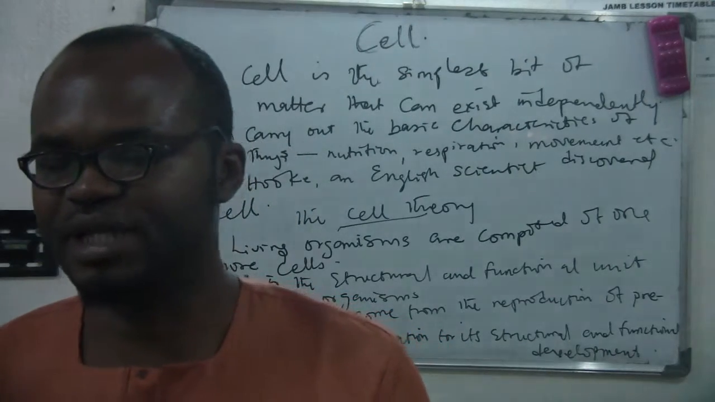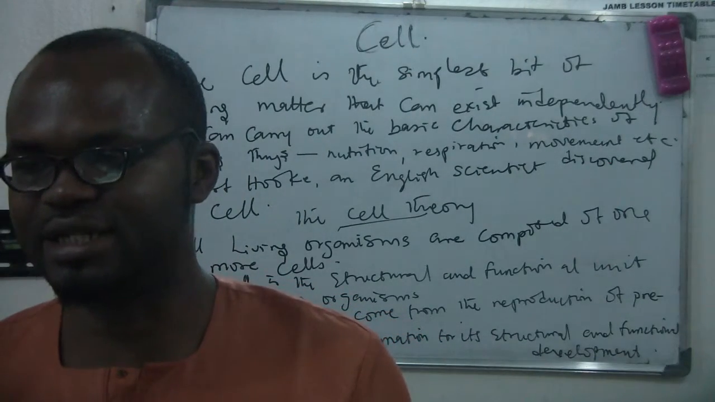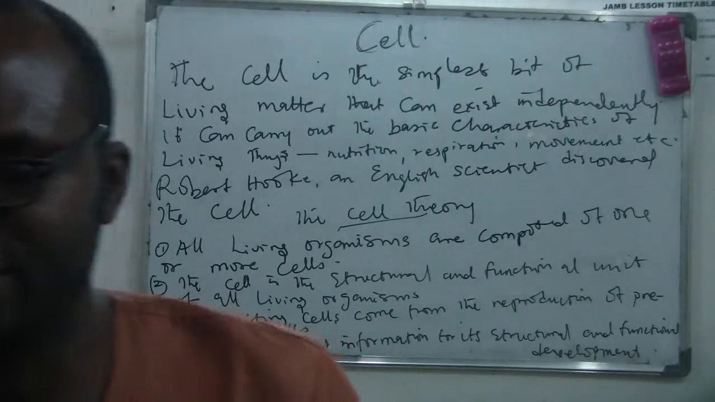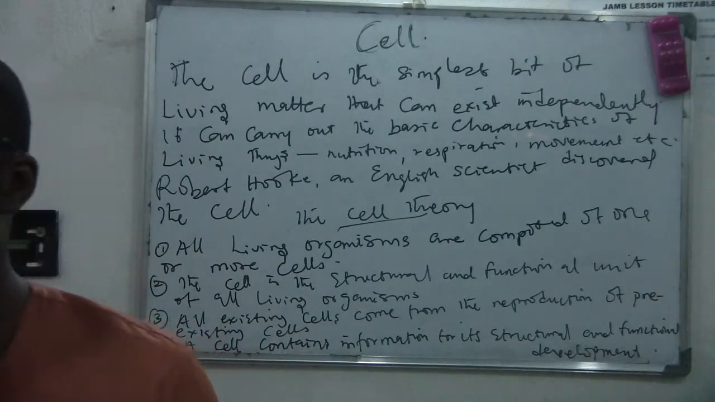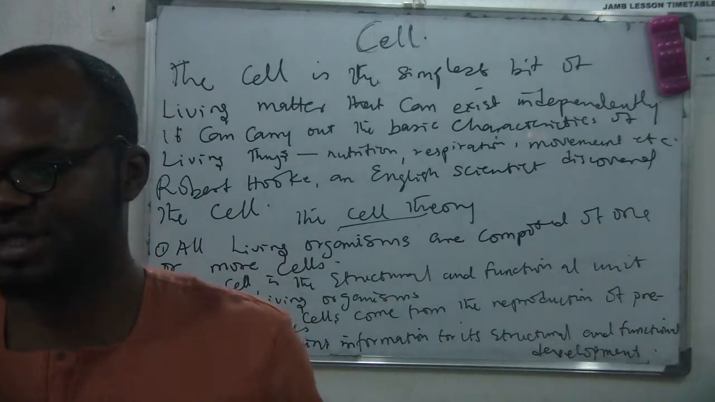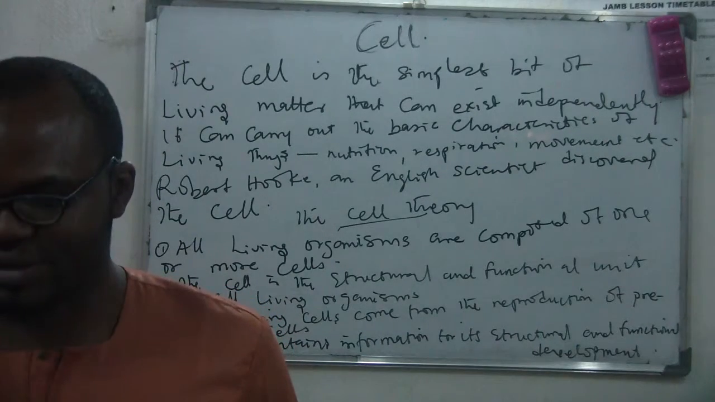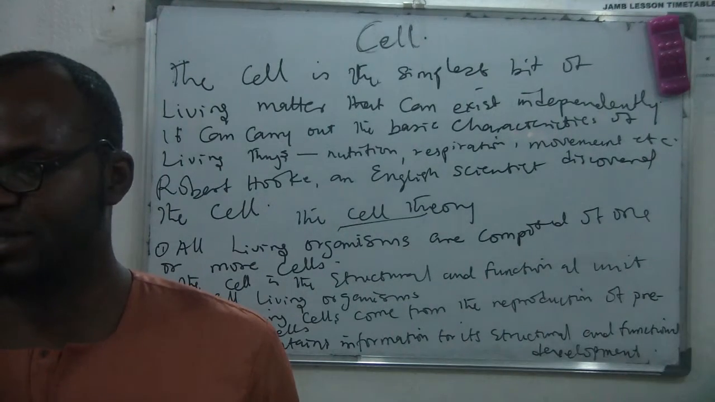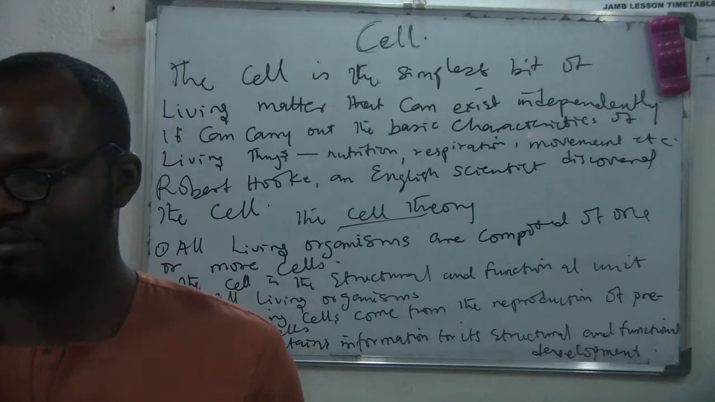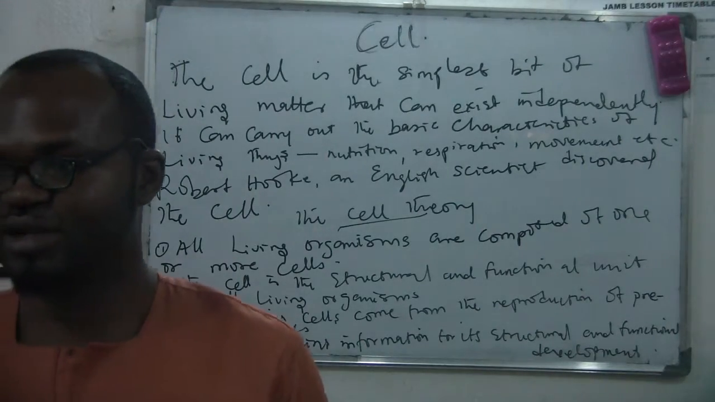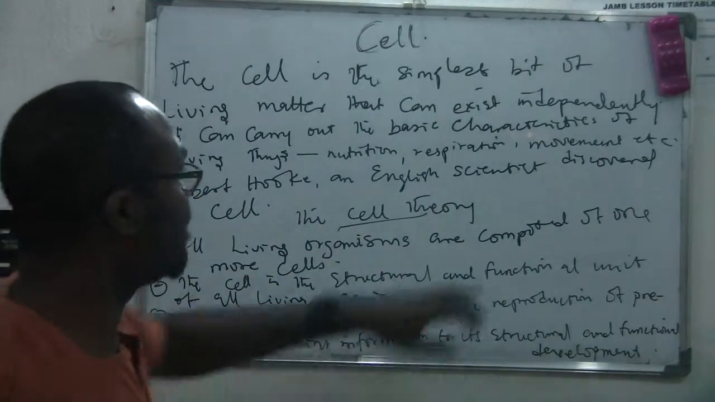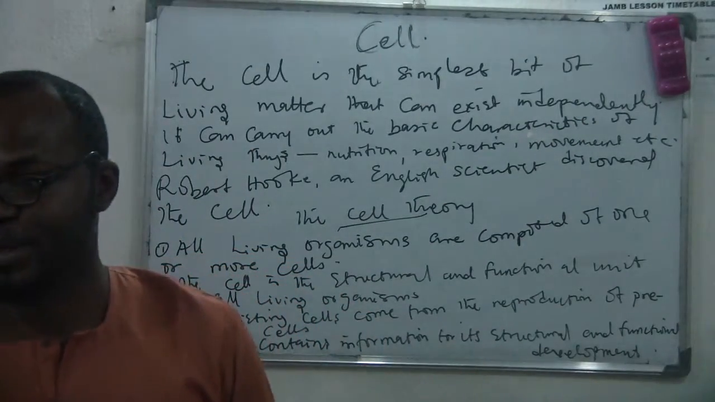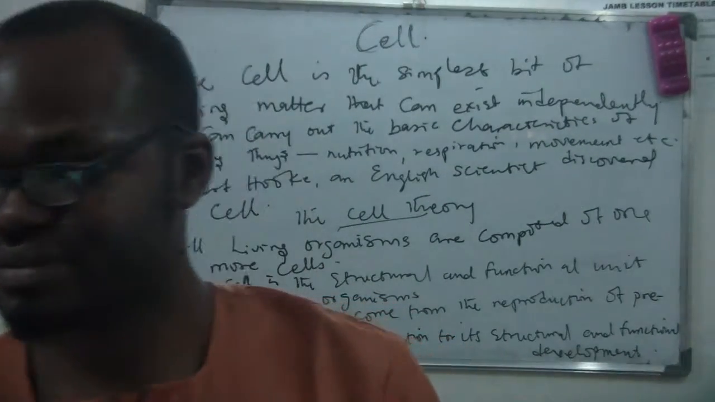Some cells can exist independently, unlike human beings like we are. We need our cells to come together to form tissues, from tissues to organs, and from organs to systems. That's why we can exist. But there are some cells that can exist independently. Is that clear?